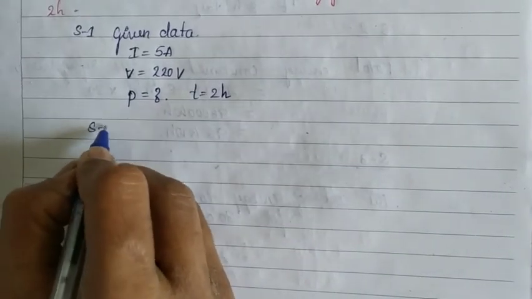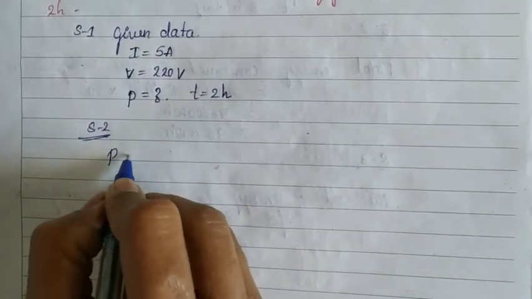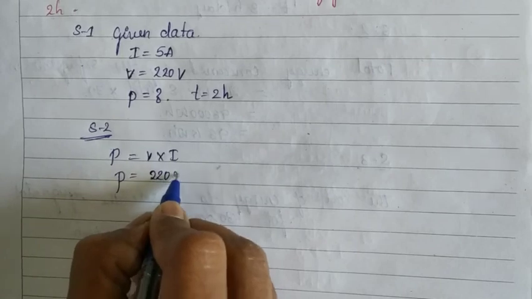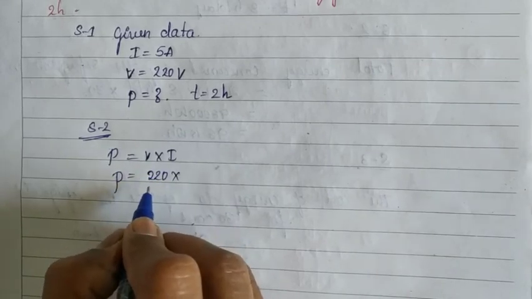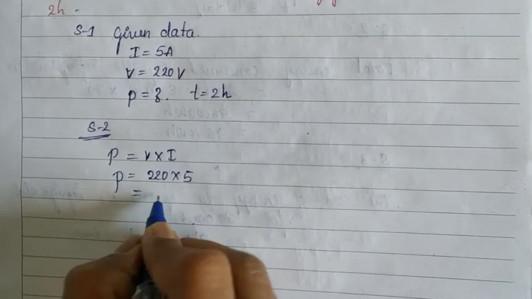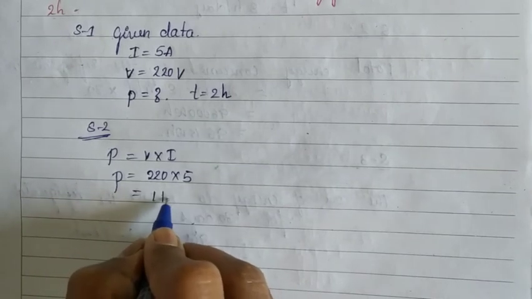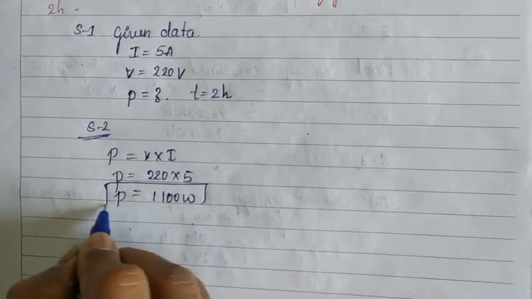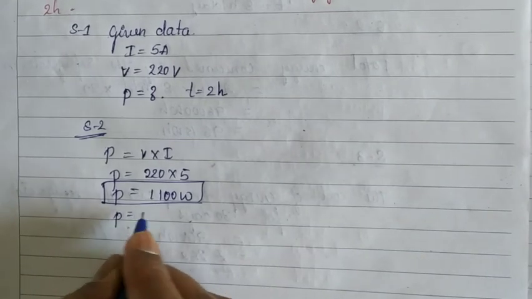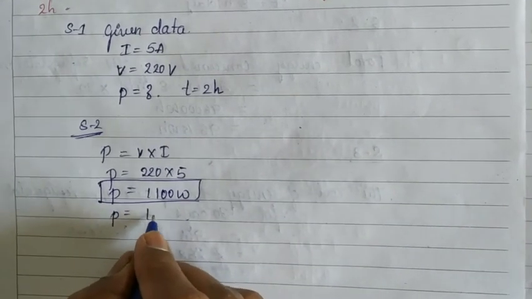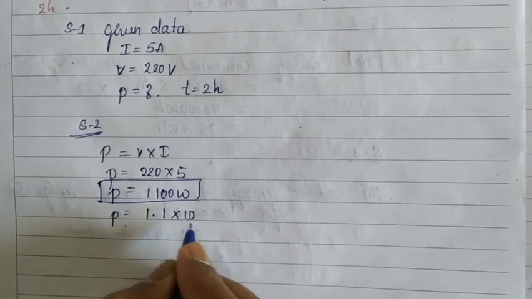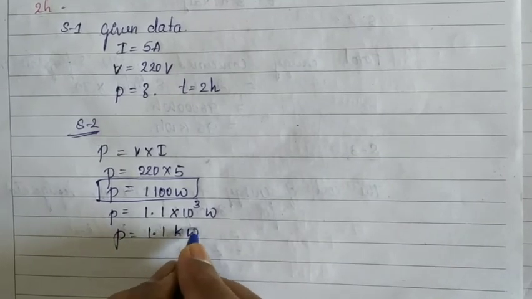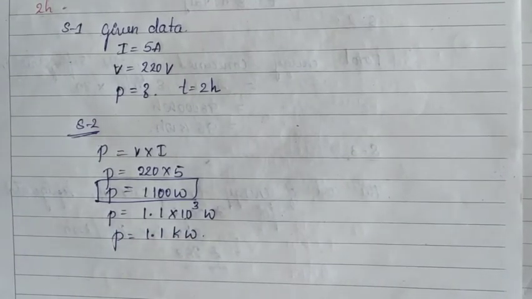Now let us find first, in step 2, the electric power. P is equal to V into I. Now substitute the values. V is 220, I is 5. Both are multiplied, we get 1100 watt. Electric power P is equal to 1100 watt. Now let us convert it into kilowatt. That becomes 1.1 into 10 to the power of 3 watt. P is equal to 1.1 kilowatt.